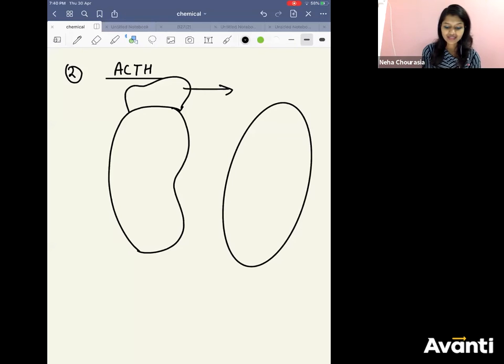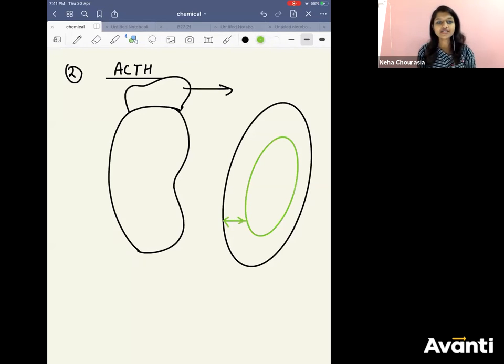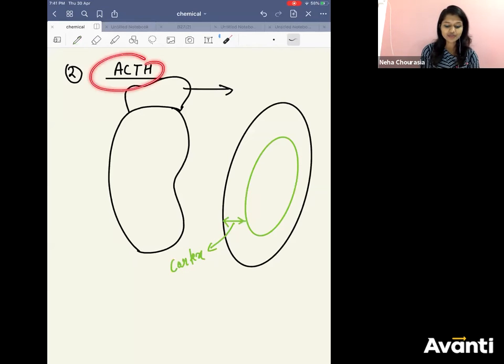Inside this, I had told you that the center part is always considered the medulla, and the peripheral part in the human body we always call the cortex. In the cortex, ACTH is going to come and act. That is all; the work of ACTH is to act on the cortex. The rest of the work will be done by the cortex.